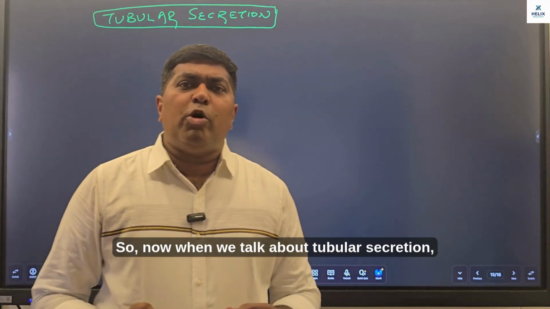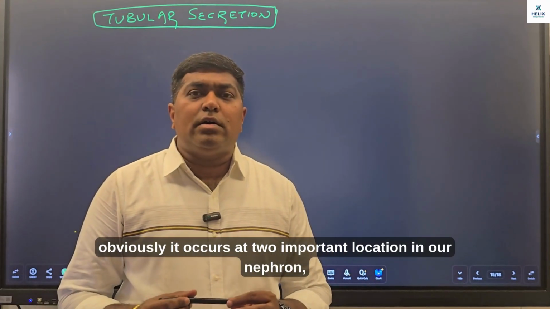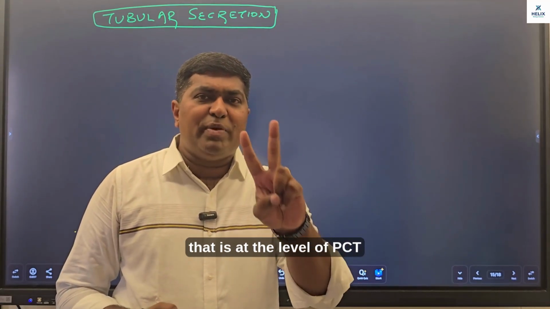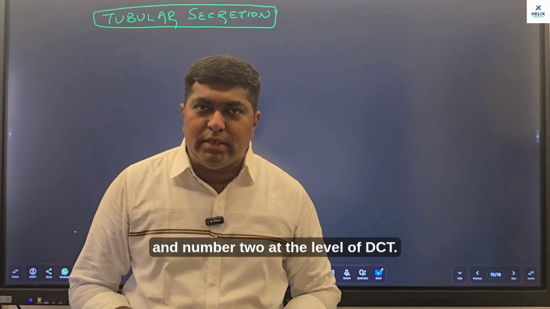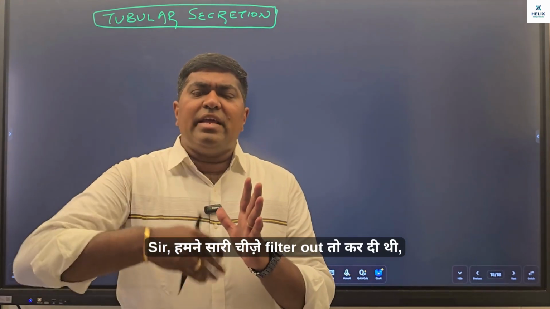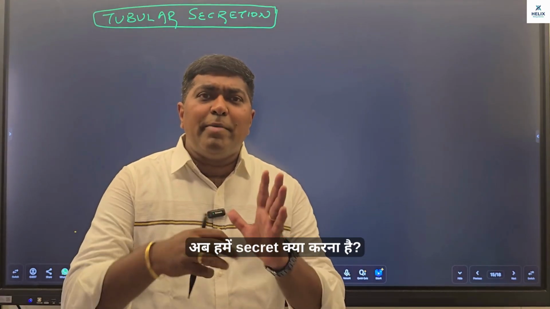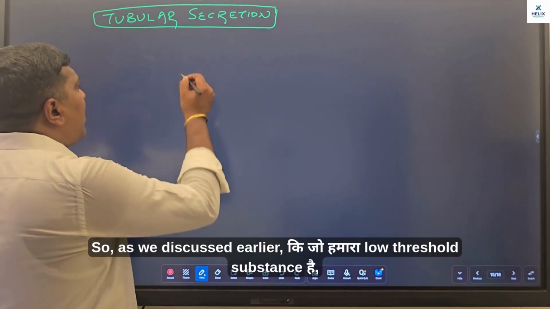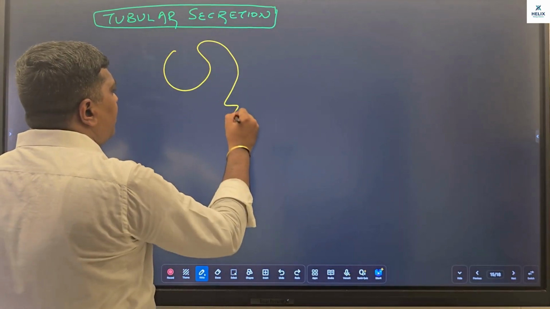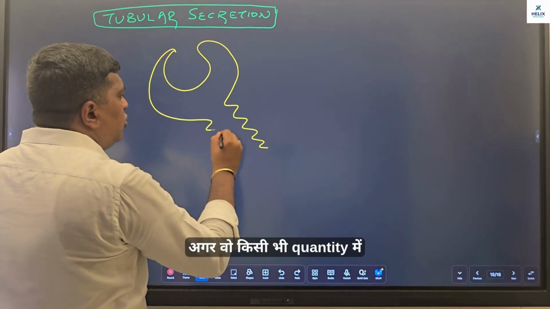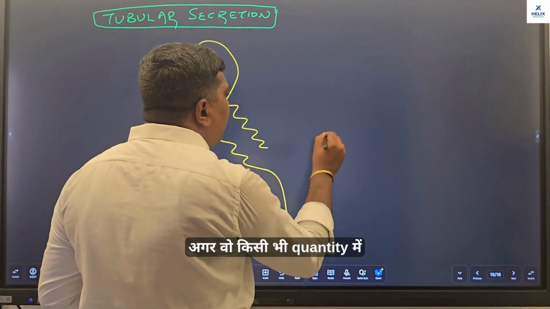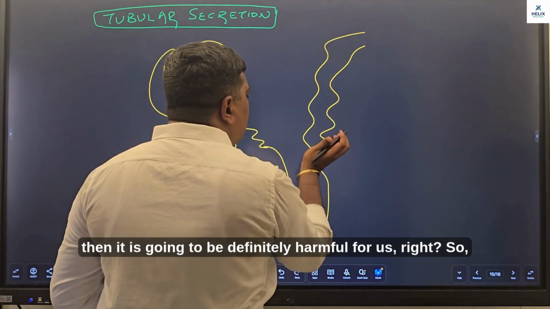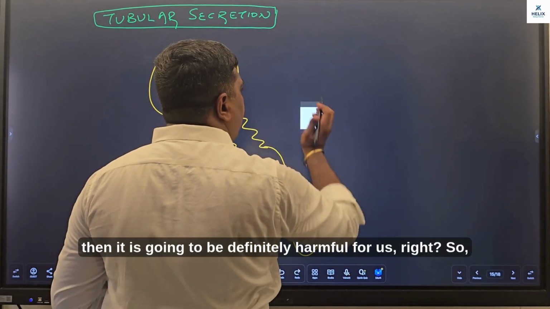So now when we talk about tubular secretion, obviously it occurs at two important locations in our nephron, that is at the level of PCT and number 2 at the level of DCT. सर हमने सारी चीजें फिल्टर आउट तो कर दी थी, अब हमें सिक्रीट क्या करना है? So as we discussed earlier कि जो हमारा नो थ्रेशोल्ड सब्सटेंस है, अगर वो किसी भी क्वांटिटी में हमारे ब्लड में रह जाता है, then it is going to be definitely harmful for us, right?